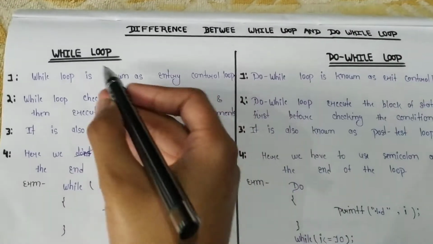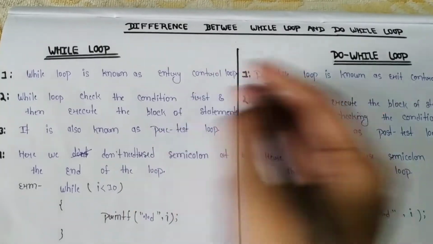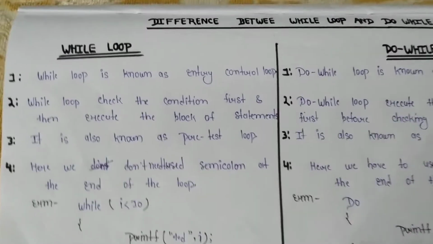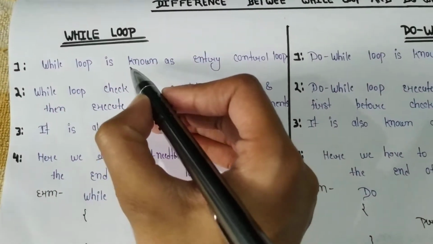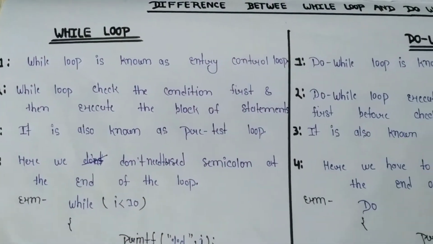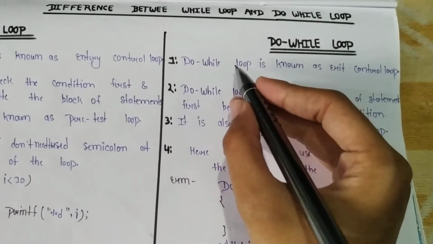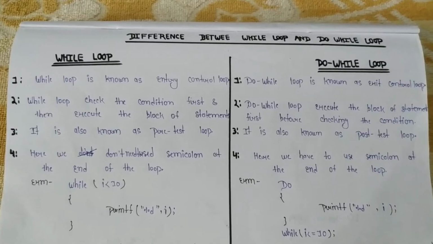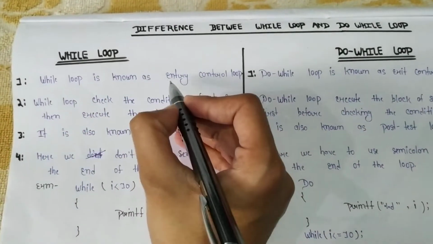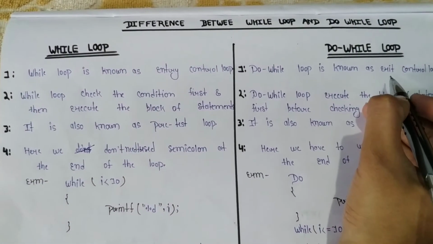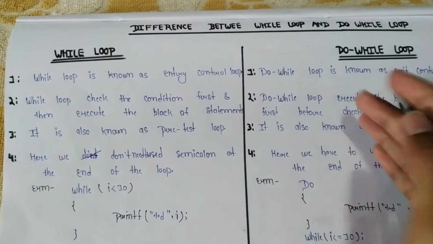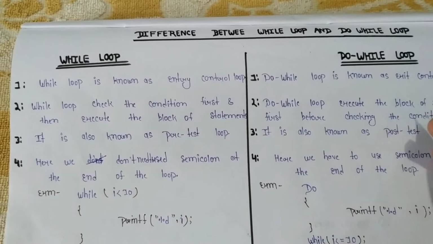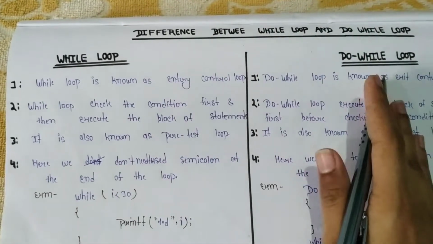Here we can see while loop and do while loop. Now let's see the differences between both. The first one is: while loop is known as entry control loop, and do while loop is known as exit control loop. Why am I saying that? You can check out the previous videos of while and do while loop, and you will come to know about entry control loop and exit control loop.